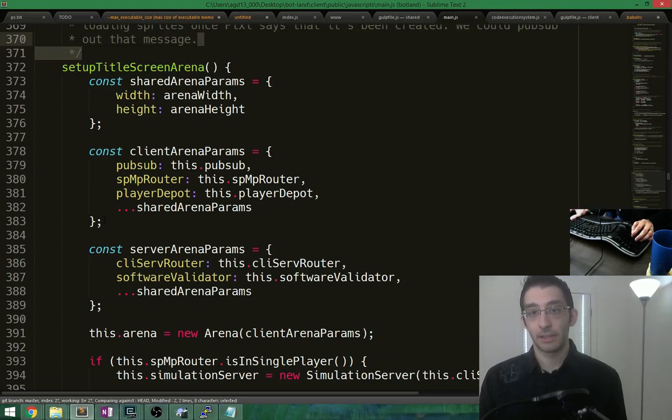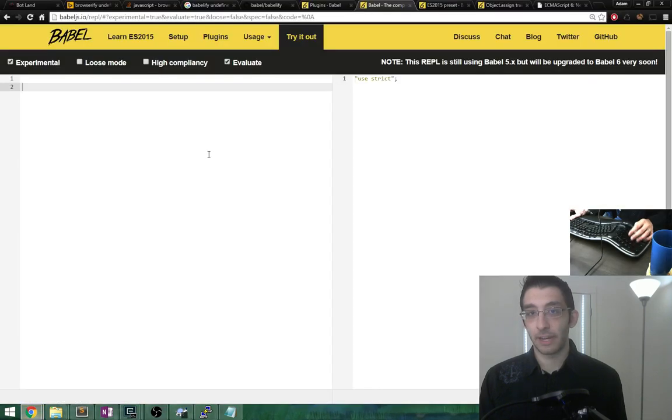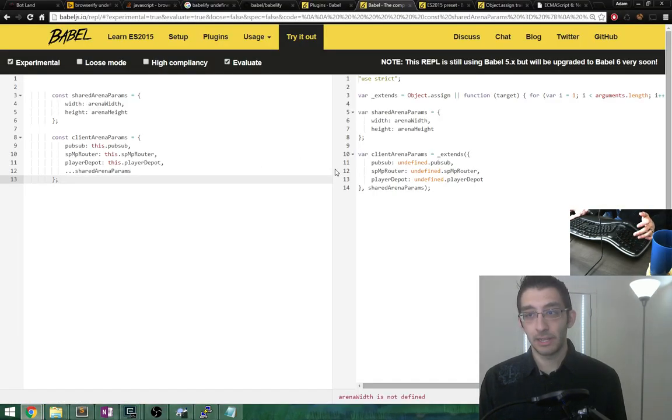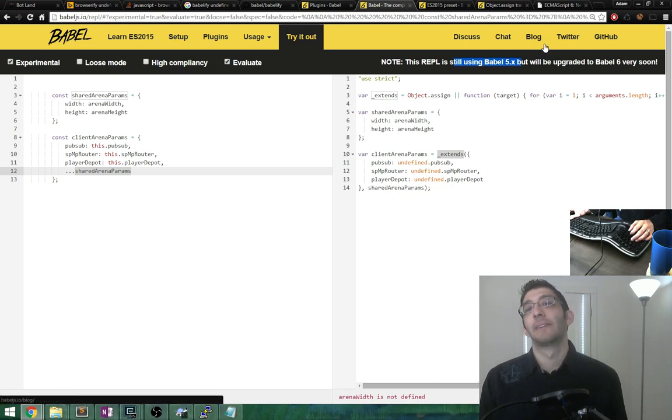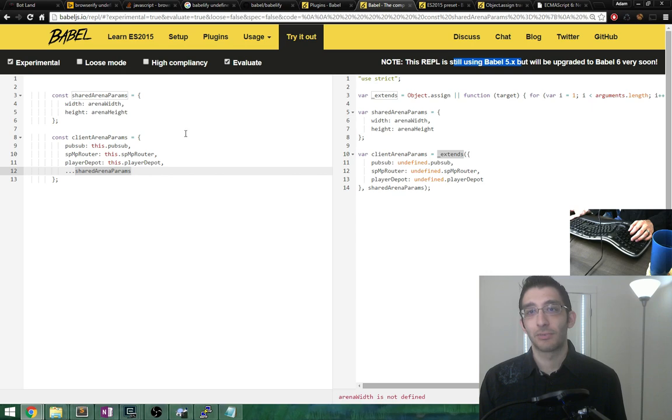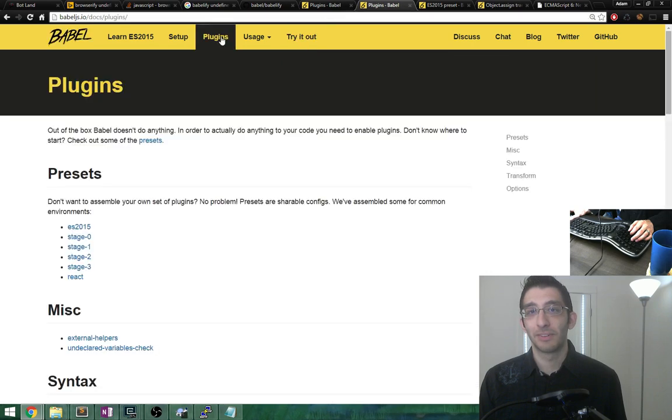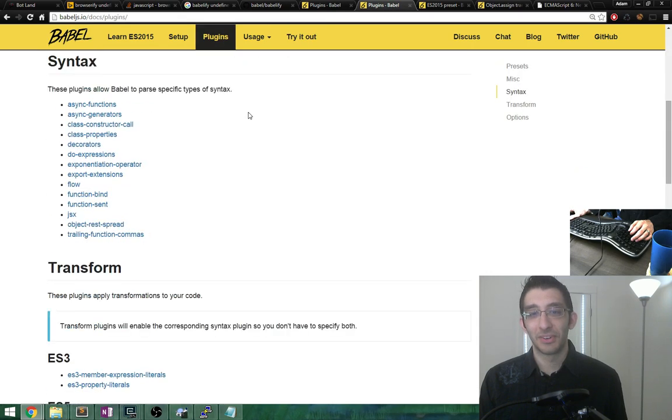Yeah, this should be valid code. I paste it in, and yeah, take a look. This works. It has underscore extends. But how did they get this to... Oh, this REPL's still using Babel 5.x. That's stupid. I don't like it. So this won't help. Well, what do I do then?